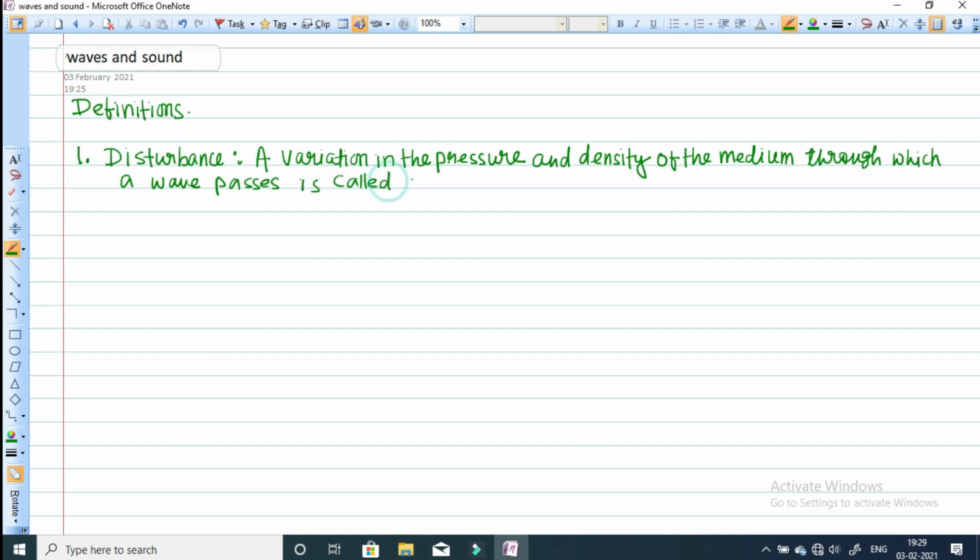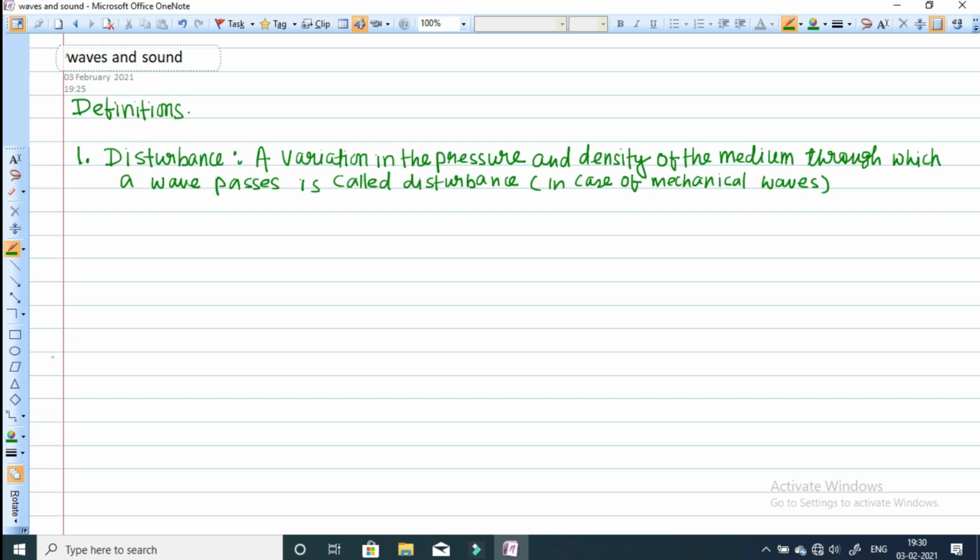The definition of this disturbance is applicable for mechanical waves only.